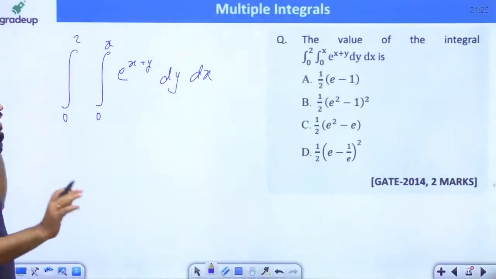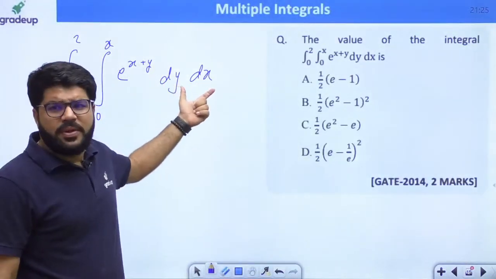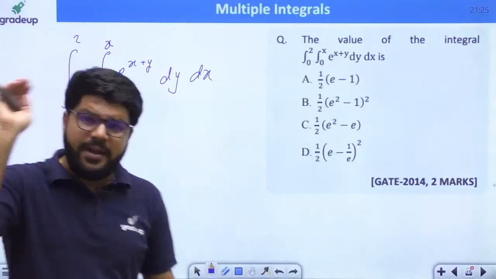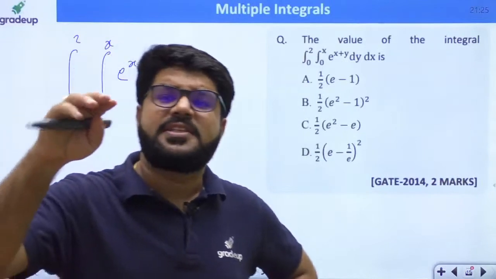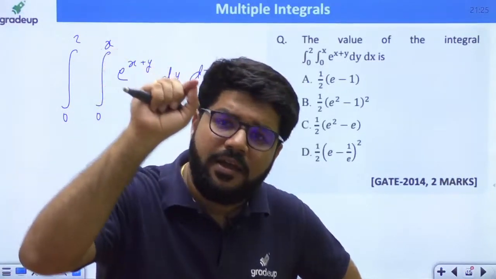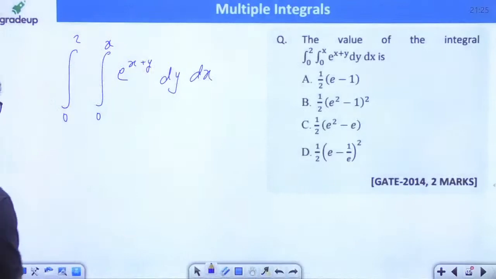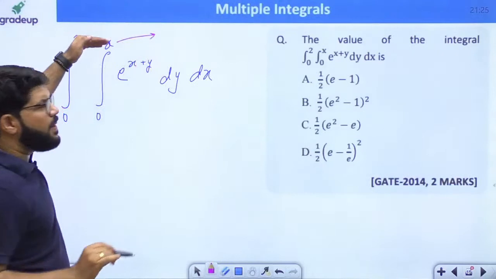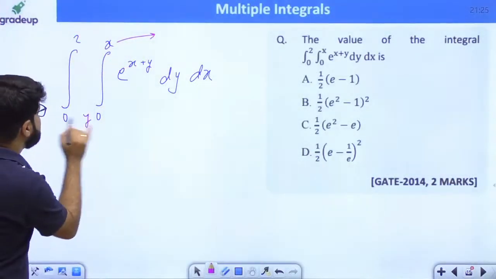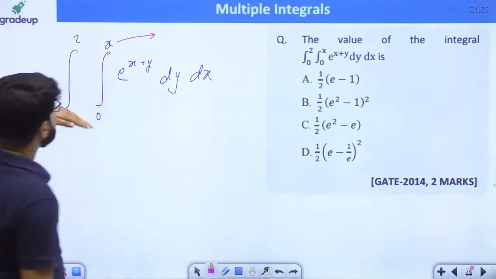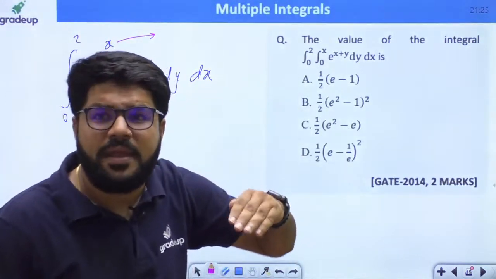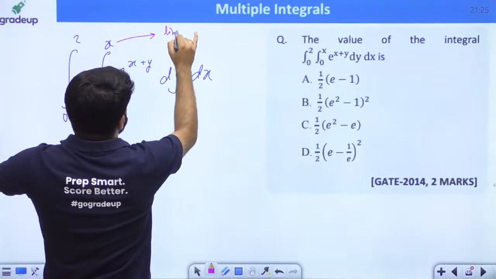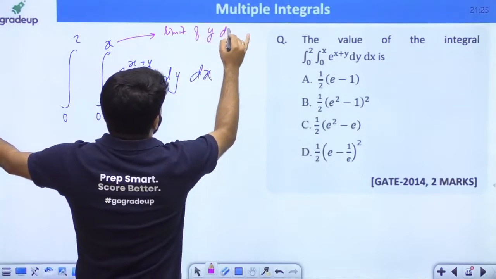So look into this, guys. First, suppose you don't know about the sequence, if you are not bothered about the sequence, forget the sequence given in the question. Try to apply your knowledge. What should be the first variable to be integrated? Clearly you can say that the limit of x will not depend on x. See here, nothing is given about which is y and which is x. But of course the limit of x will not depend on x. So what is happening here? The limit of y depends on x.